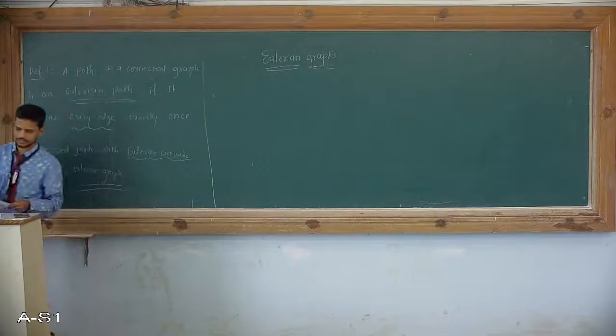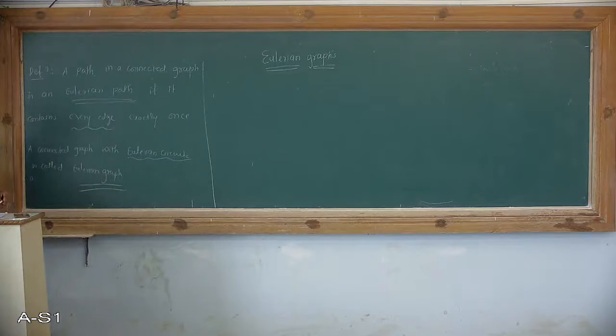So this is the theoretical definition of an Eulerian graph. I'll go through the theoretical definition again, then I will take up one example based on it. A path in a connected graph is an Eulerian path if it contains every edge exactly once. A connected graph with an Eulerian circuit is called an Eulerian graph.